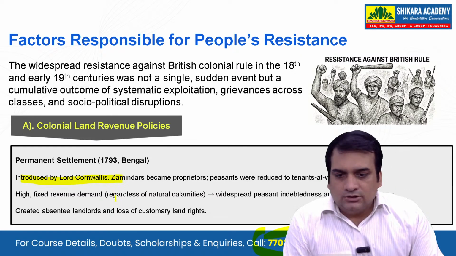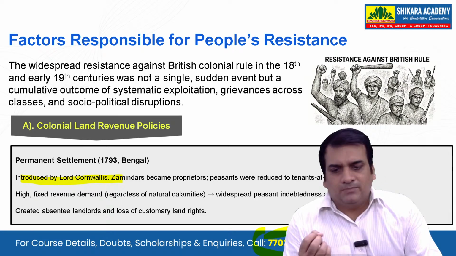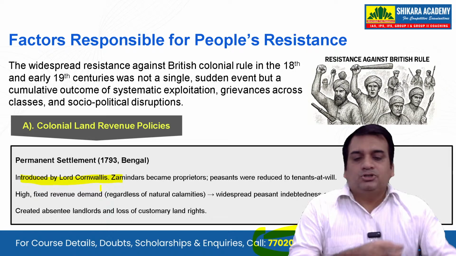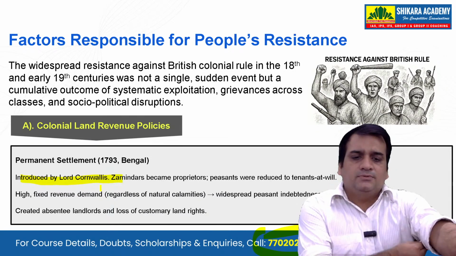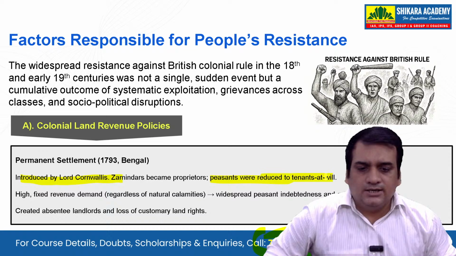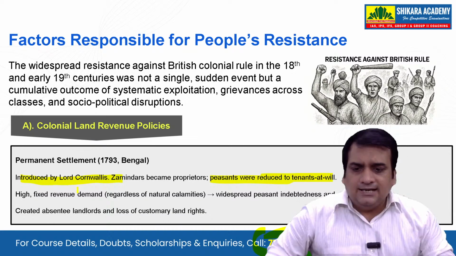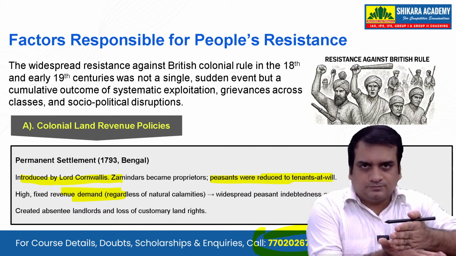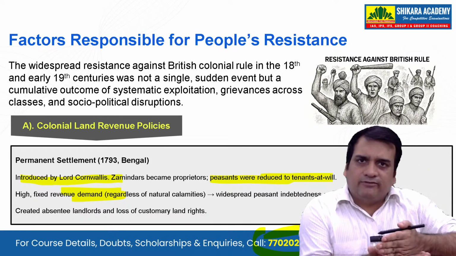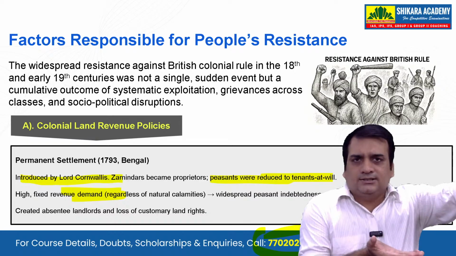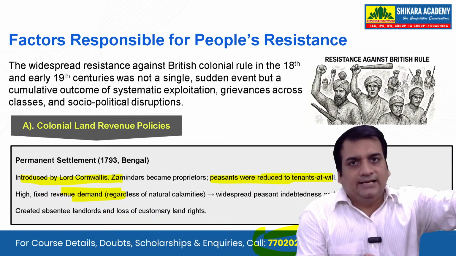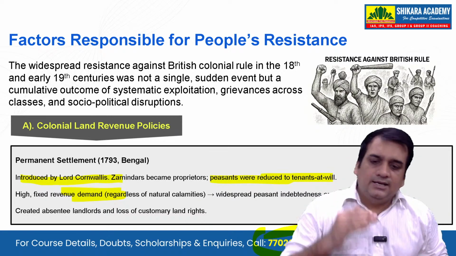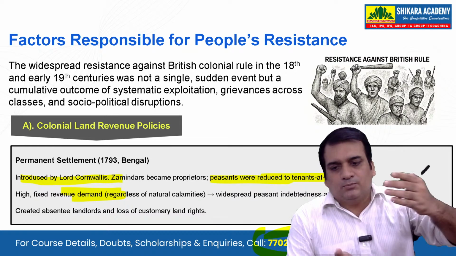Now, the permanent settlement was in 1793 in Bengal, introduced by Lord Cornwallis. In the permanent settlement, what happened? Jamindars became the proprietors. When Jamindars became the proprietors, peasants were reduced to tenants at will. Okay, and a high fixed revenue demand was made. They fixed a revenue, and when they were fixing it, they thought that we are going to fix it for the coming 5-10 years, so we should fix it at a high level so that we are not at a loss after 5 or 6 years. So they did a very high calculation and put a very high revenue demand.